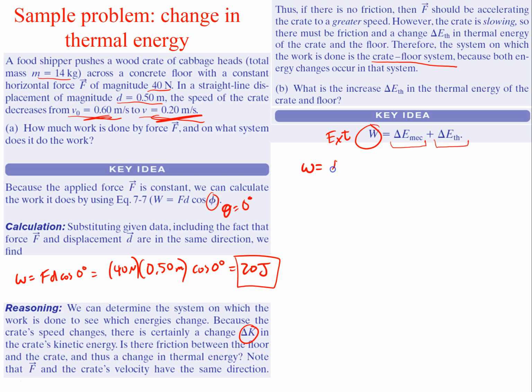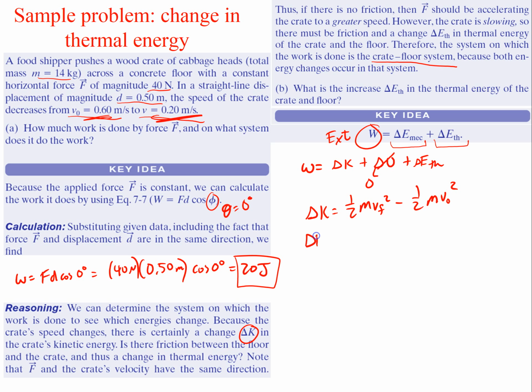Work is equal to change in kinetic plus change in potential, right? Because change in mechanical is kinetic and potential, plus the change in thermal energy. Well, it's just going across the floor, so we know that the change in potential is going to be 0, right? The gravitational potential is not changing, so that term goes away. We know that delta K is going to be 1/2 m vf squared minus 1/2 m v naught squared, right? Because it's final minus initial.